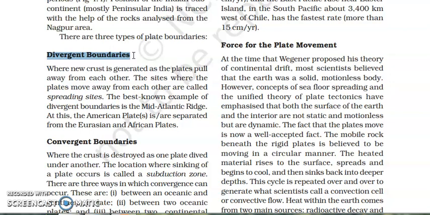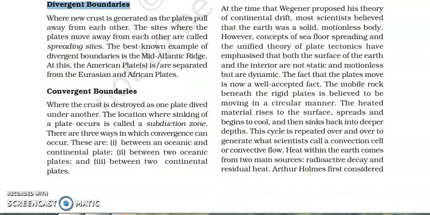American plates are separated from the Eurasian and African plates. That means they are moving apart. And in this case, there is a high chance that volcanic eruption can occur.